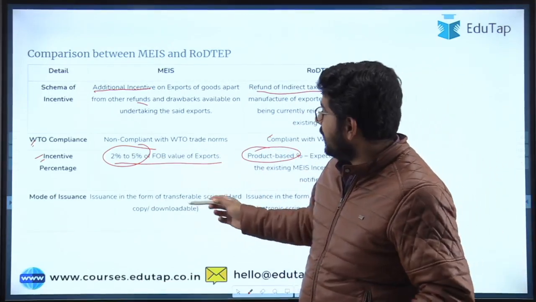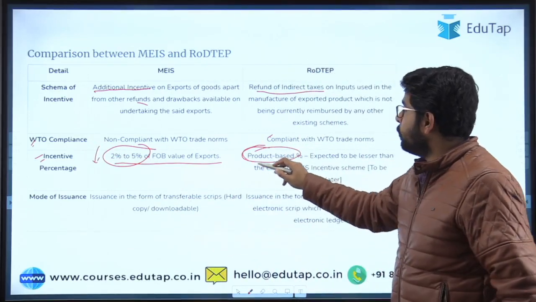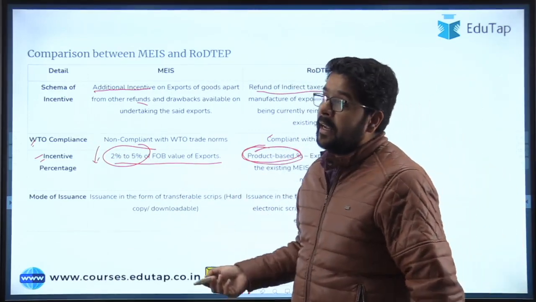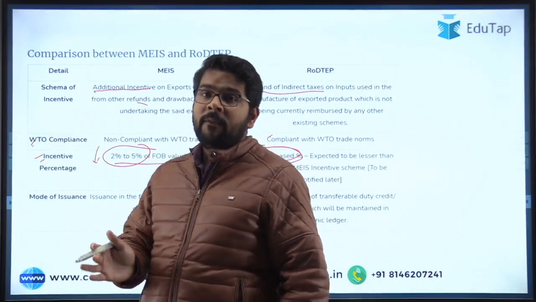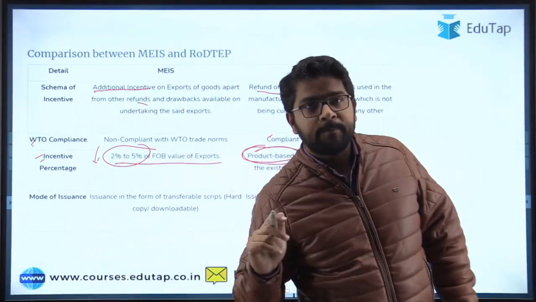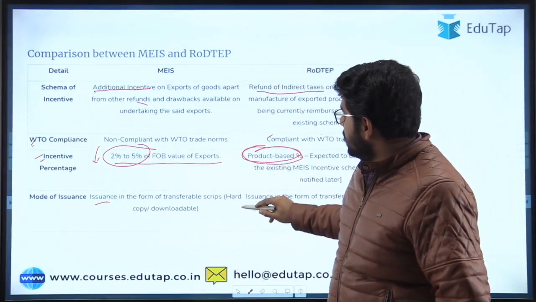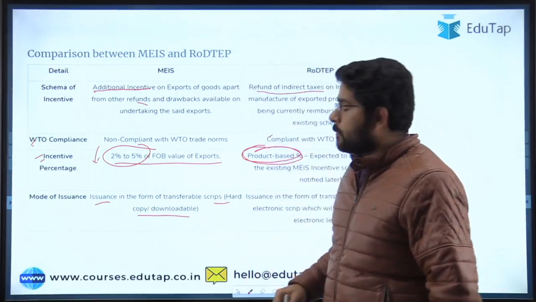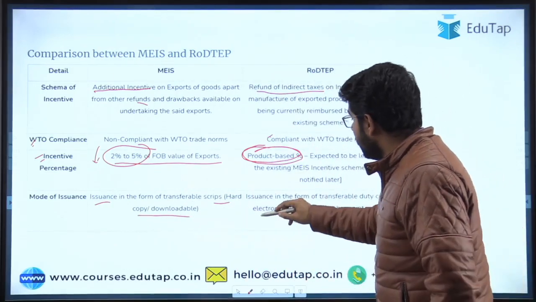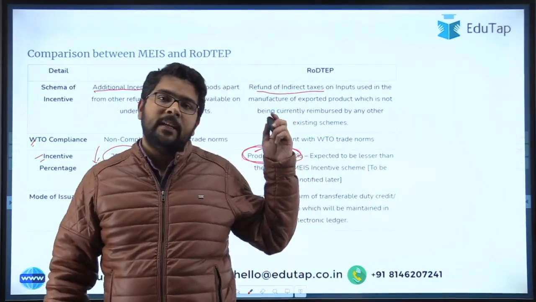So they are saying that it will be lesser than these incentives, but it will be on a product-to-product basis. And what will be the rates? We will get to know after a notification by the government. So you do not have to refer that much detail. Then mode of issuance. Earlier, the mode of issuance was hard copy, which was downloadable. But now, I already mentioned that the automatic route will be followed under the RODTEP scheme.